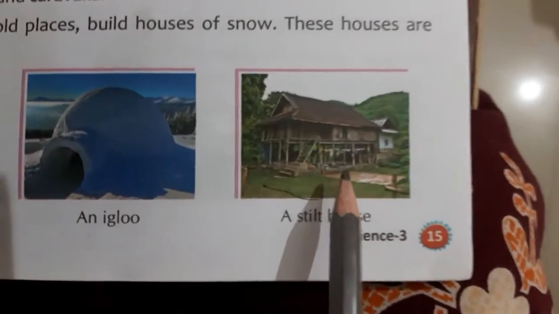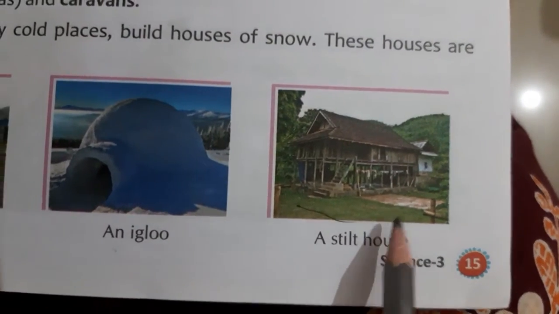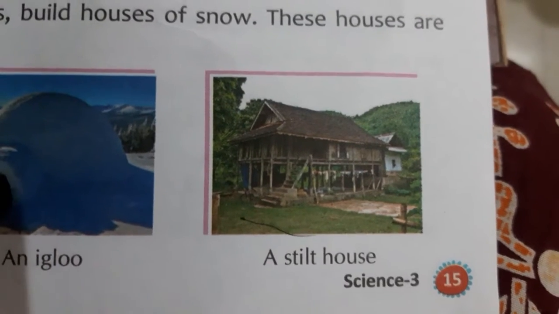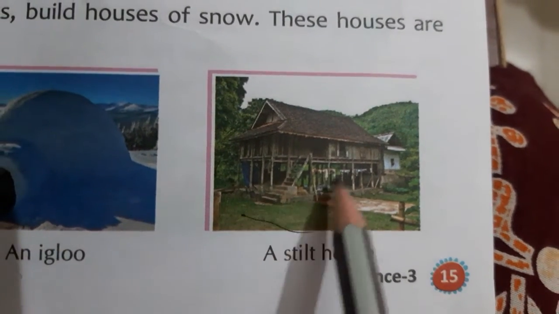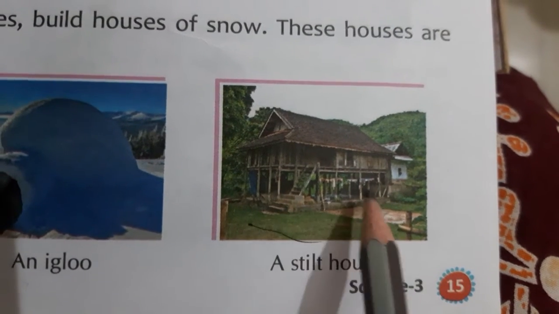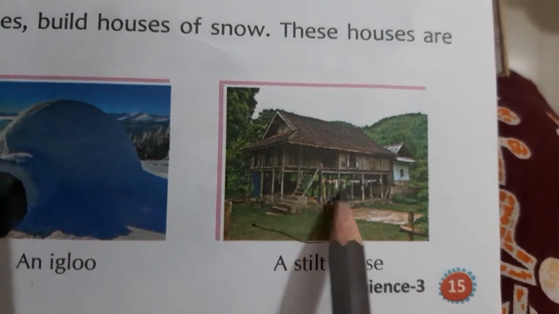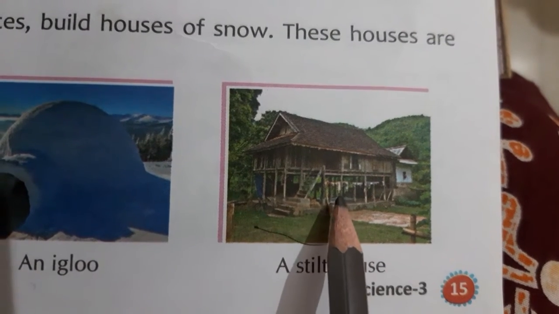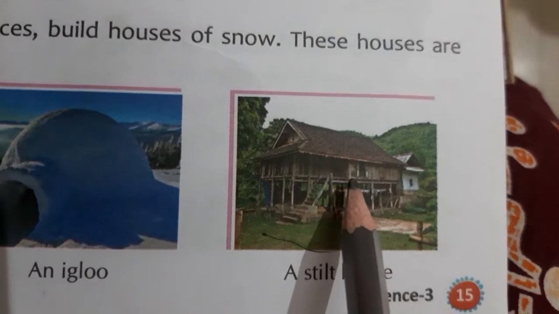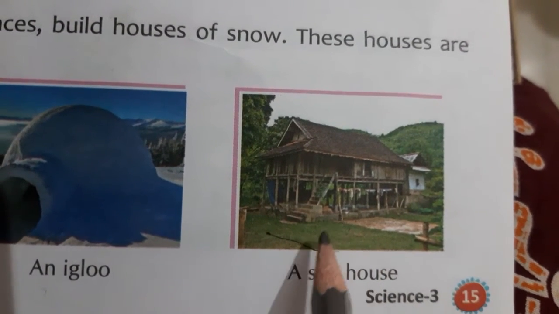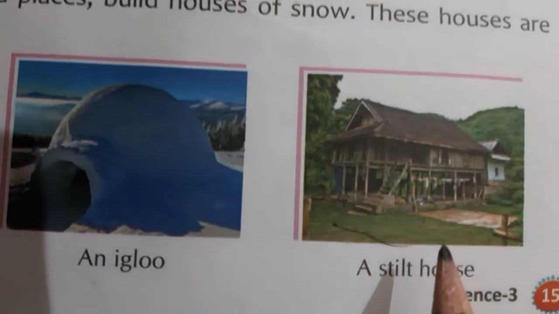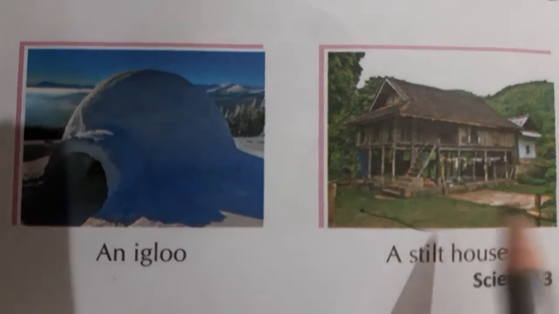In this third figure you can see, it is a stilt house. Stilt house means it has wooden pole-like structure. It is not made on the floor. In place of pillars, wooden poles are used, and on these poles the house is made. This house is made in places where there is always a chance of flood. So this is a stilt house.